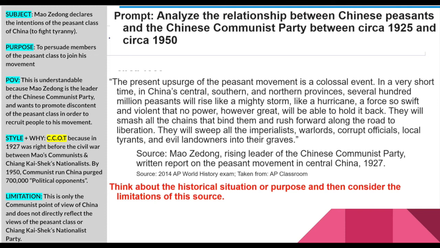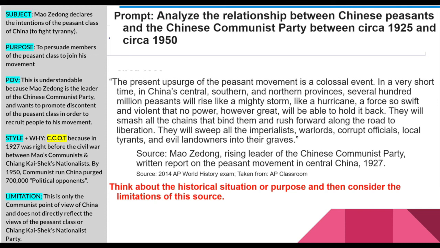Well, 1927 was right before the Civil War between Mao's communists and Chiang Kai-shek's nationalists. There was a big civil war that would determine who takes over China. By 1950, communist-run China purged 700,000 political opponents.